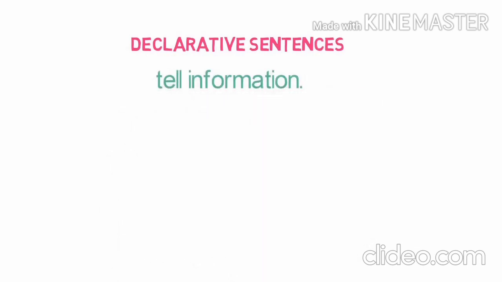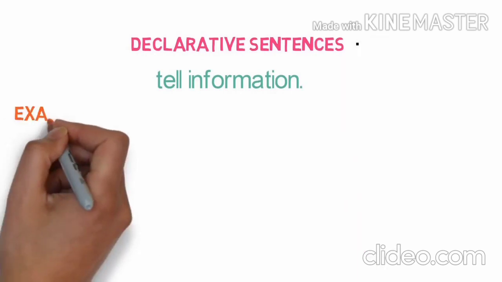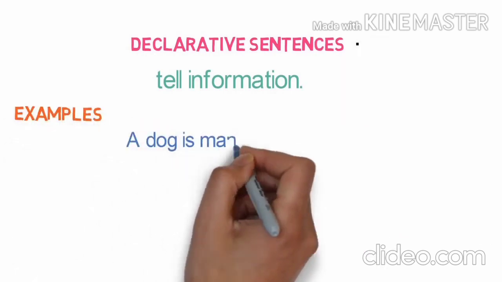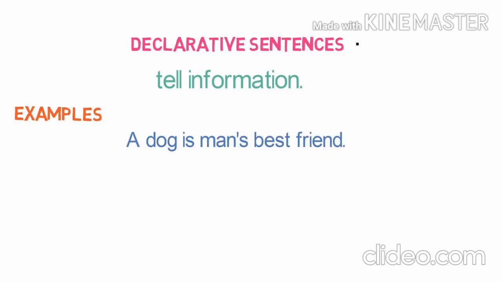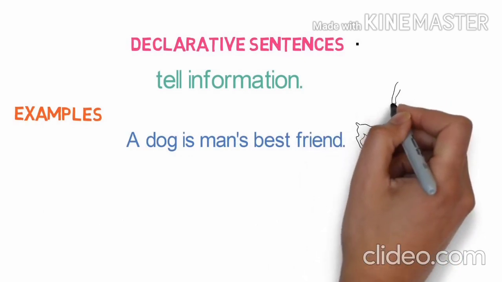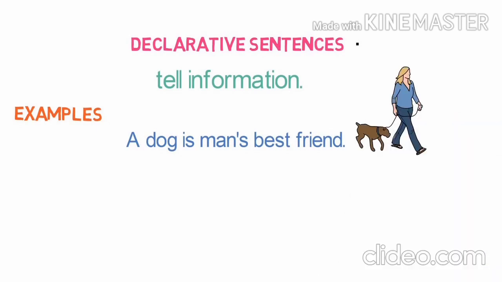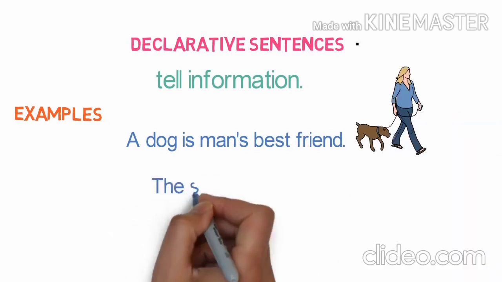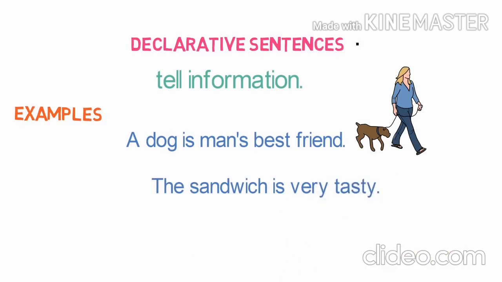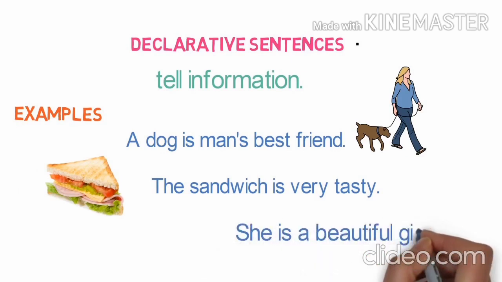What are these types of sentences? These types of sentences give you some information. They tell you about something. A dog is man's best friend. The sentence is telling you the idea. It gives you the information that a dog is man's best friend. It is a complete sentence. The sandwich is very tasty. Again, it is telling you something. It is giving you a statement.